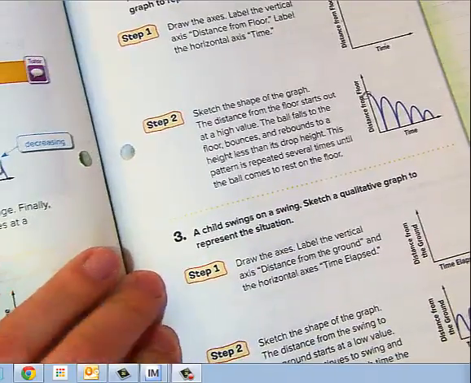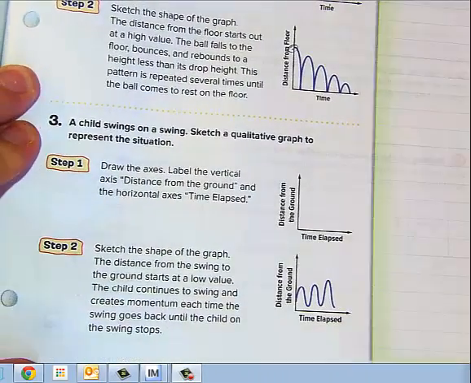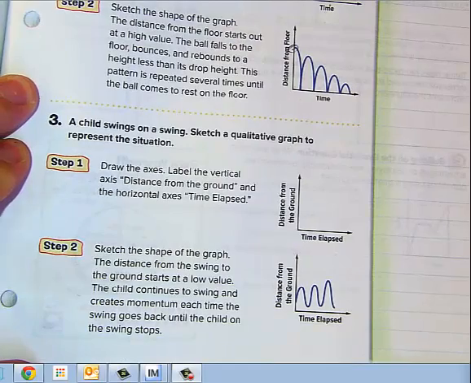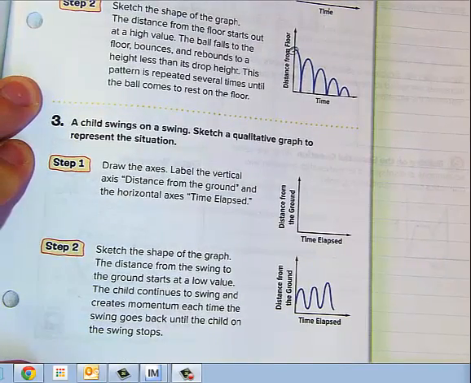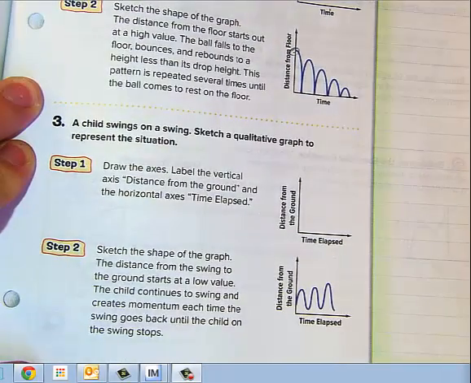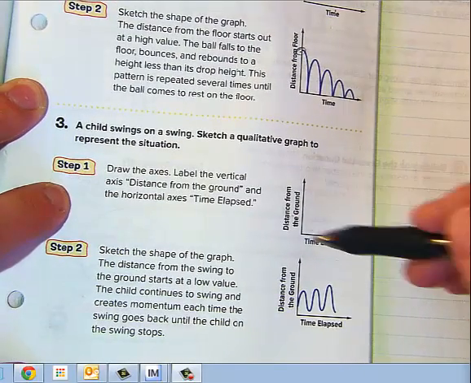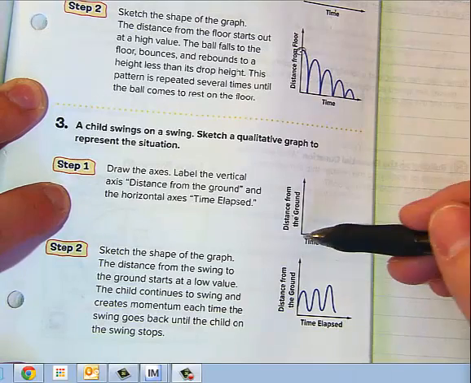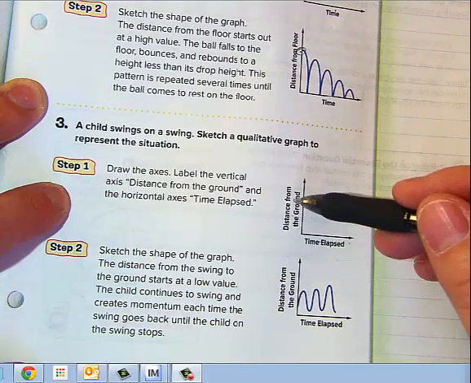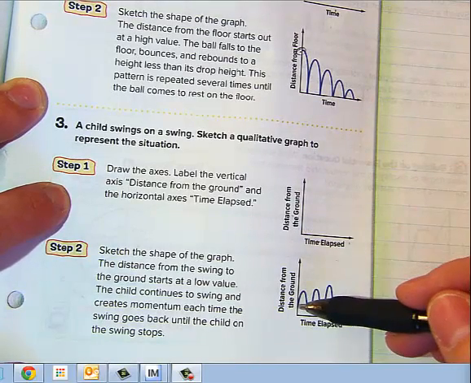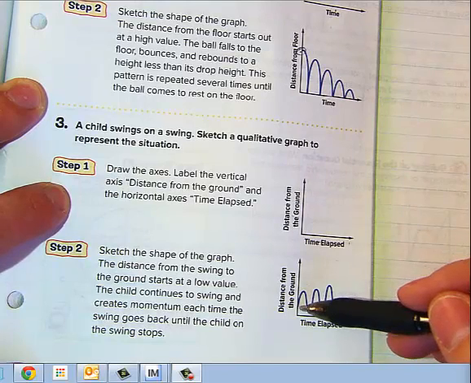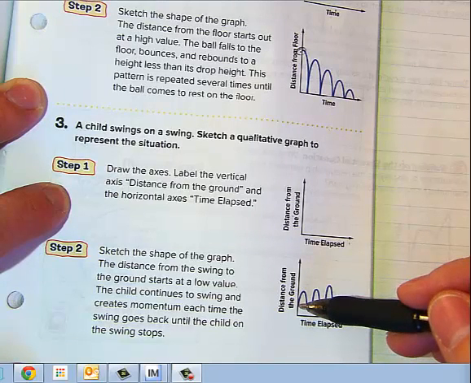Now, let's see here. We'll do this final situation. It says a child swings on a swing. Sketch a qualitative graph to represent the situation. Once again, first thing you do is labels. There's no numbers, but you do need the labels. Time is along the bottom, distance from the ground is here. So the child starts on the swing, they're not sitting on the ground. They're actually raised up, sitting on the swing a couple feet off the ground.